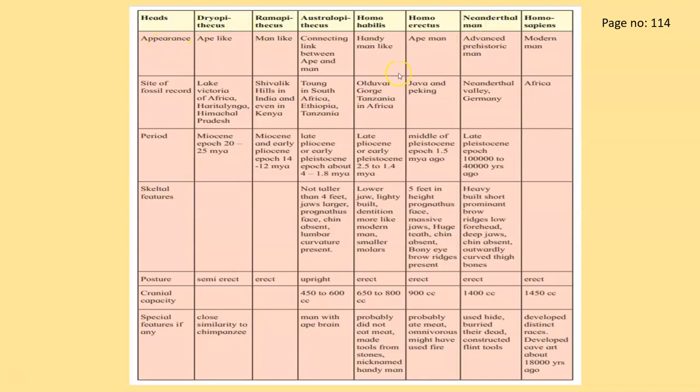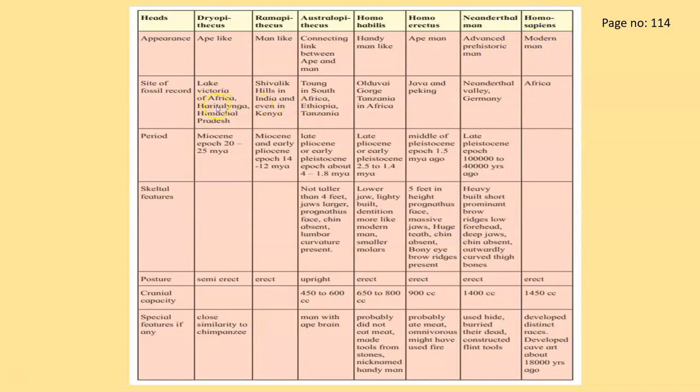Now we can see how the differences are put up. For example, the difference in their appearance: the Dryopithecus were ape-like, Ramapithecus were a little bit man-like, Australopithecus were considered to be a connecting link between ape and man. Then the Homo habilis was also called a handyman. Then you had Homo erectus, which was also called the ape man. Then the Neanderthal man, advanced prehistoric man, and obviously the Homo sapiens are the modern man.